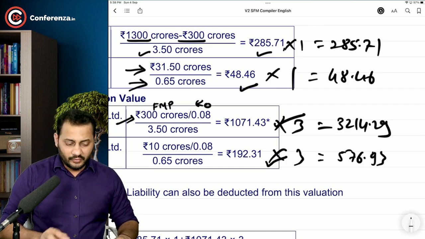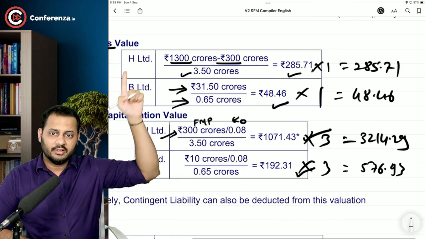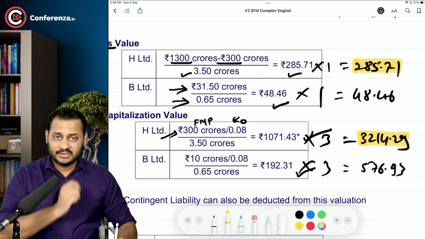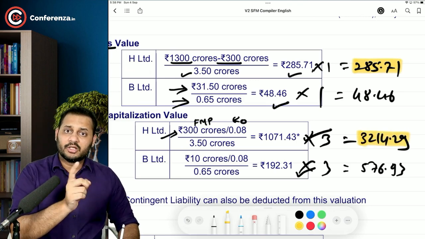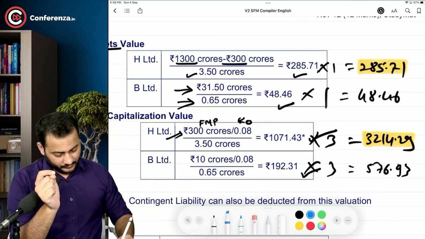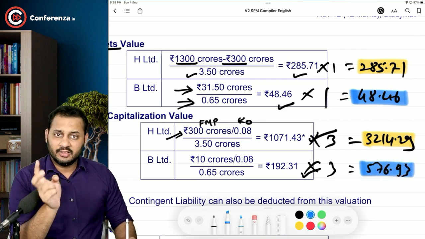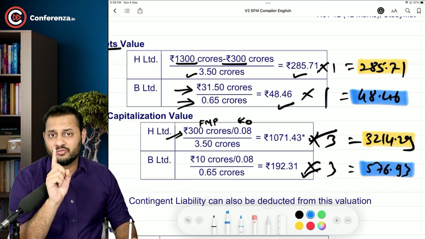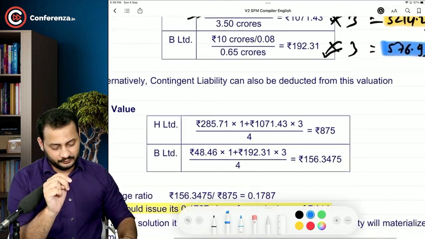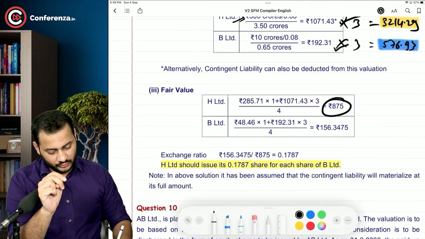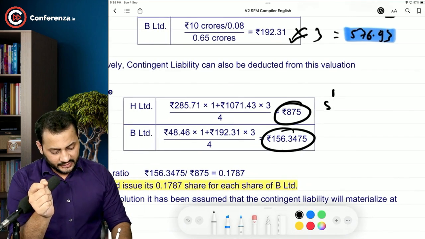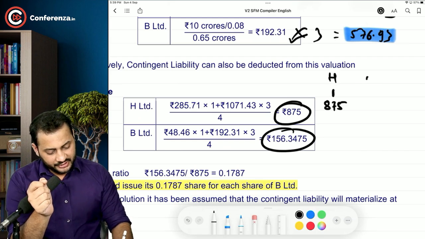Now there are two values for H Limited, NAV and earnings capitalization. What you are expected to do is take this one and add this one and divide the total by 4. So you will get one value of H Limited. Do the same for B Limited. Take this one and add this, divided by 4. You will get again one value of B Limited. These two values are the fair values of H Limited and B Limited, which comes to this. So every share of H Limited is worth 875 and every share of B Limited is worth